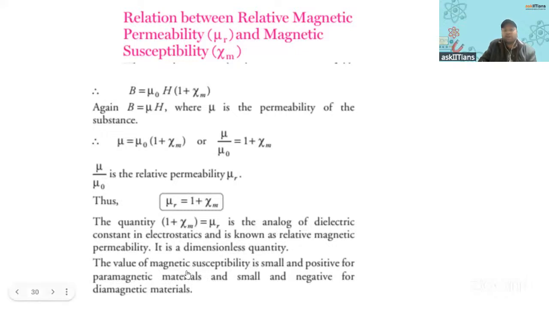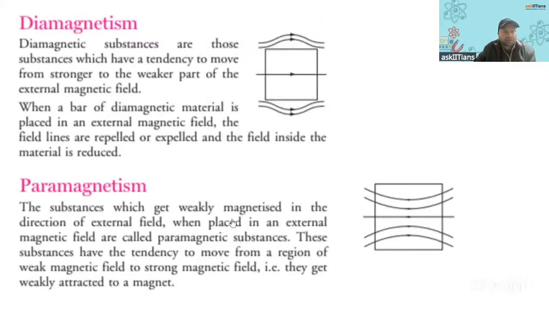This is written here. Value of magnetic susceptibility is small and positive for paramagnetic. So for paramagnetic, the value of chi, known as chi m, susceptibility, is small and positive. For diamagnetic, it is small and negative. Then what is diamagnetism? You should be knowing. What is paramagnetism? You should be knowing, and these diagrams.